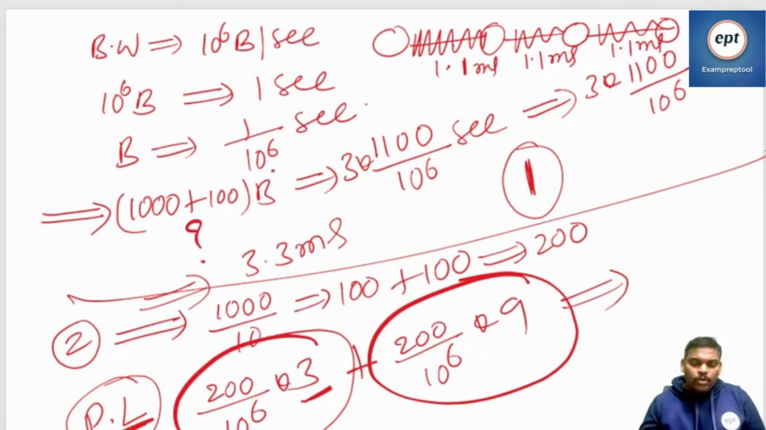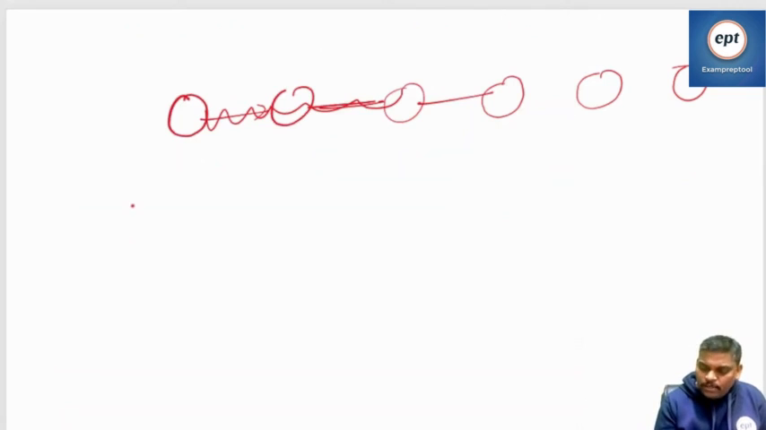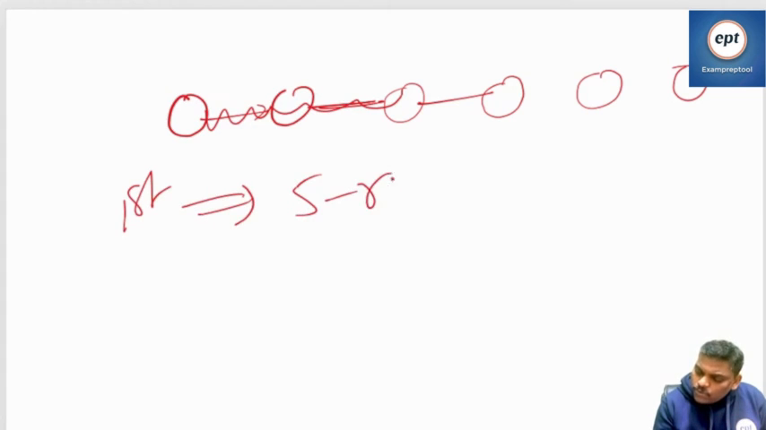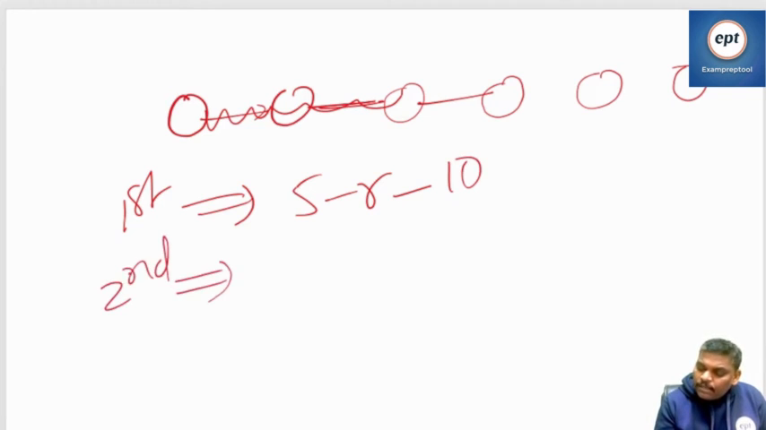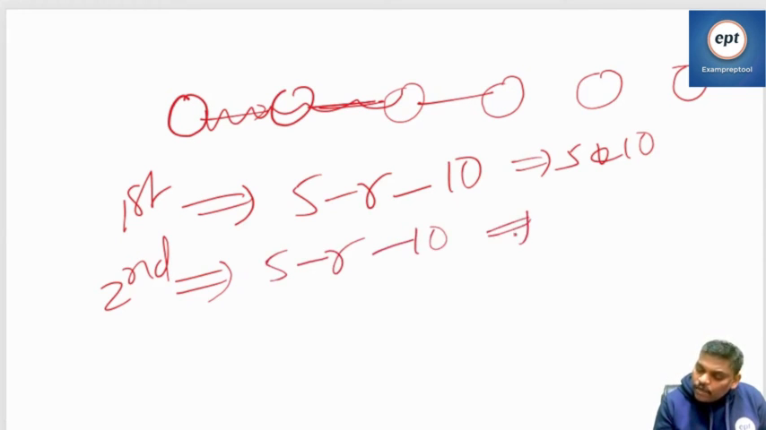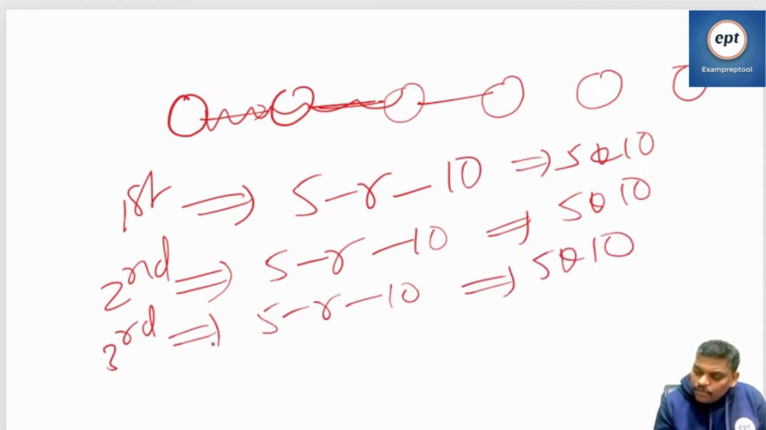Fourth, right? So those people who don't know pipelining, I want to say one thing. Listen, pipelining. First one required 5 rounds, where each round is 10. Without pipeline, the first one required 5 rounds of 10, so 5 into 10. Second one also required 5 rounds of 10, so 5 into 10. Third one also required 5 rounds of 10, so 5 into 10. This is called without pipelining.